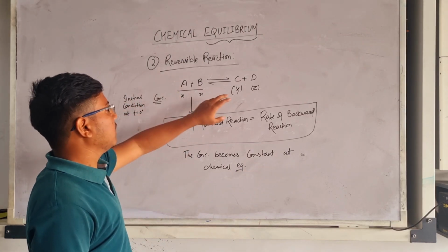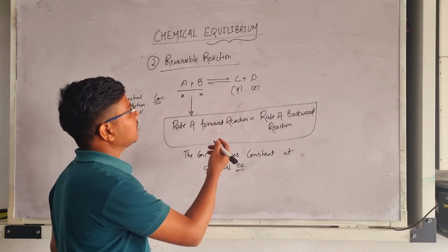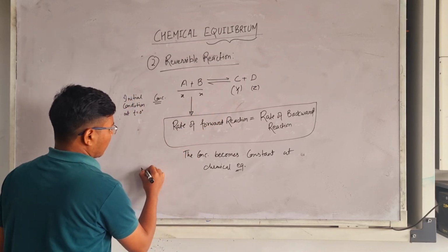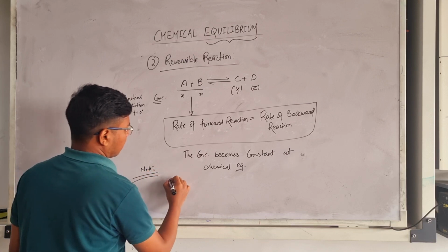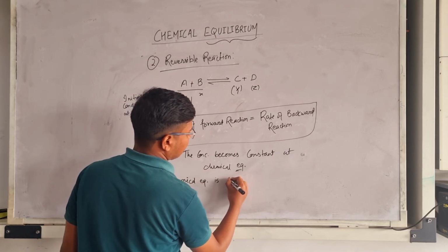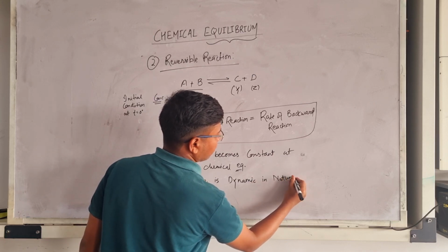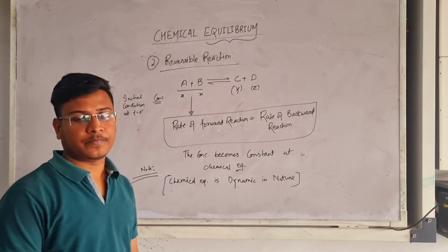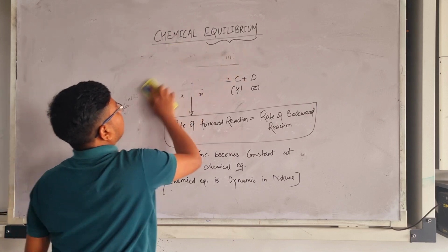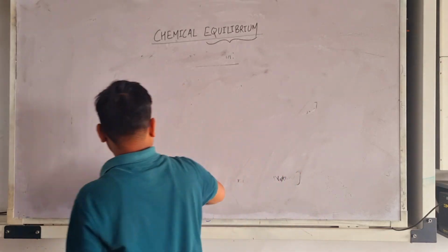The reaction is happening on both sides, but it seems like the reaction is not happening. So this is also a dynamic chemical equilibrium. We can say that chemical equilibrium is dynamic in nature. Now we will know more about chemical equilibrium. I want to tell you some characteristics of chemical equilibrium, then we will move further in this topic.